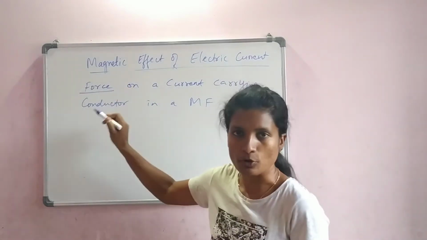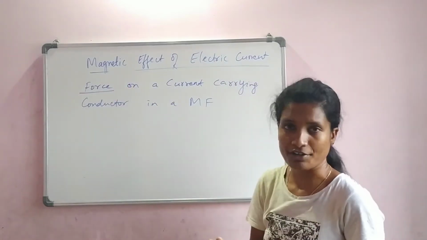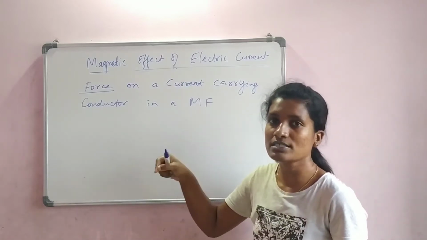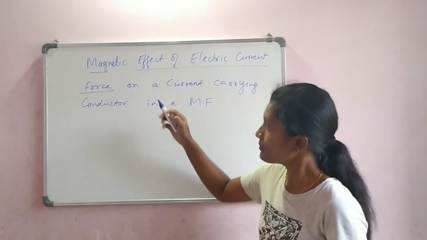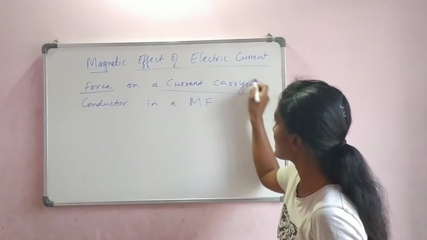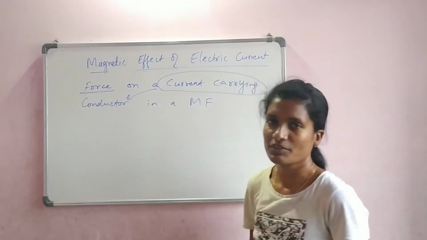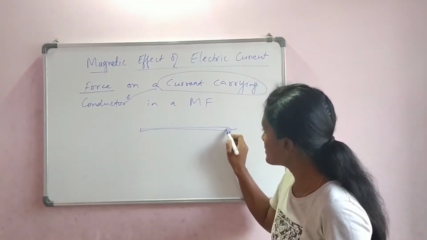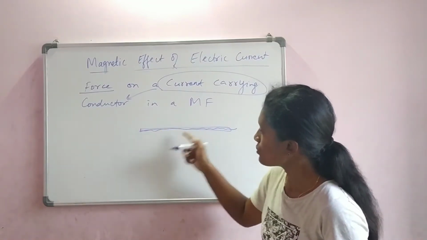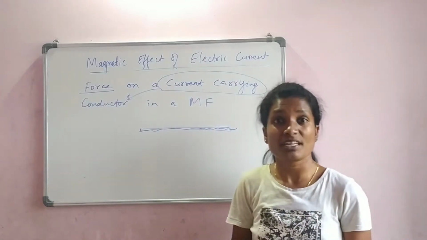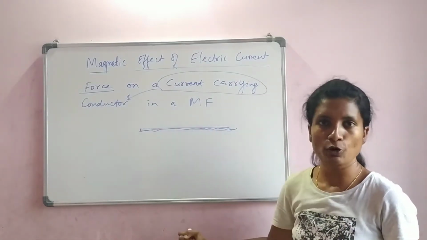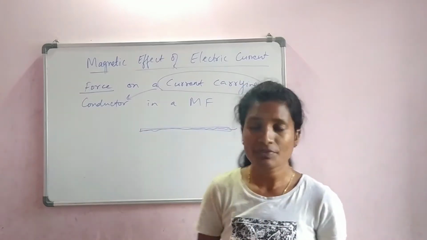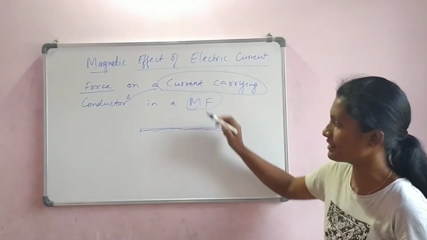So that push or pull happens over what? So right now I am pushing a box here. So the box is experiencing that force. Here who is experiencing? It is the current carrying conductor. Let us say there is a copper wire here. This wire is carrying the current. So now this wire is going to experience a force. Either the wire will be pulled or it will be pushed. Who is creating that push or pull? It is the magnetic field.